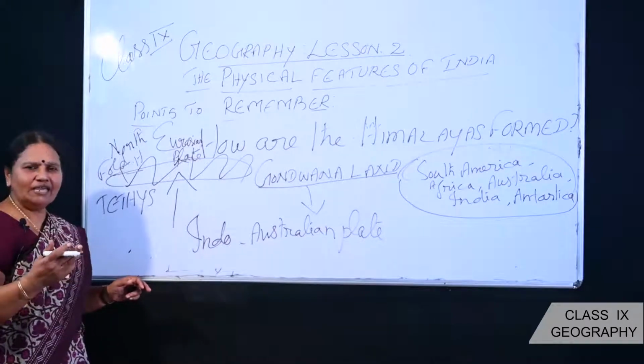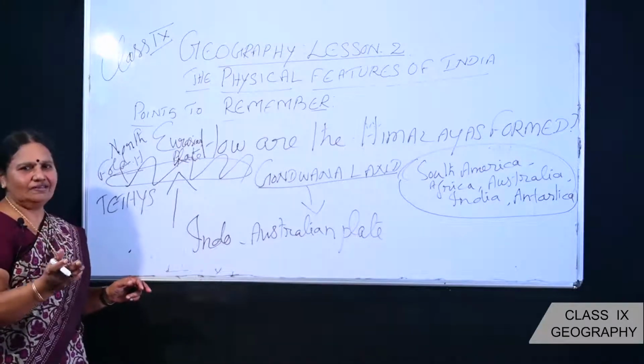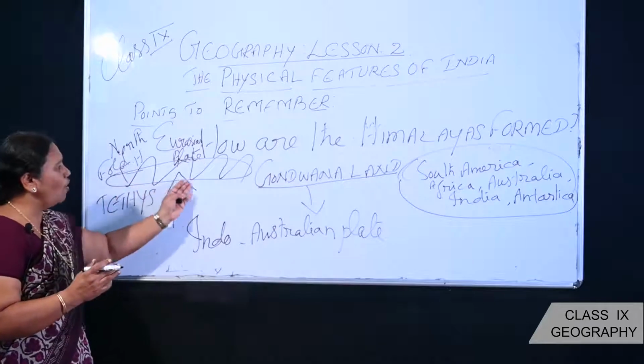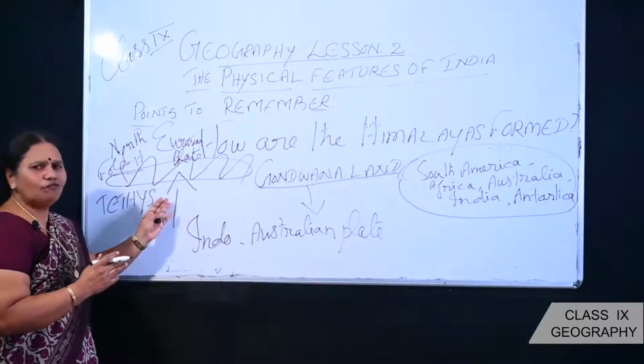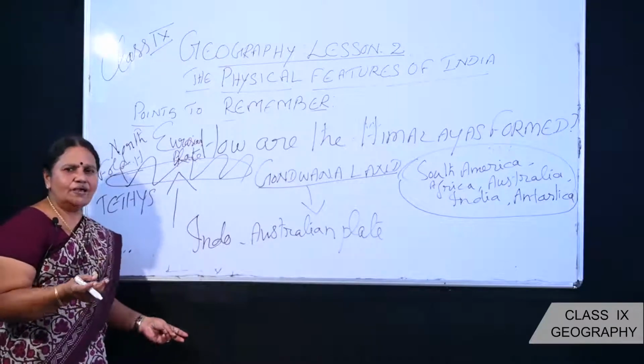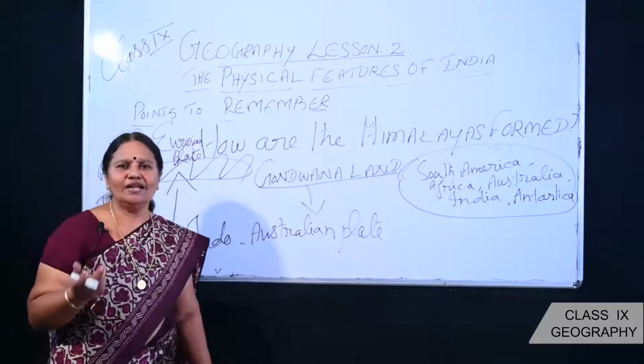That is why we are calling Himalayas the folded mountains. So the Himalayas formed out of that activity. In such a way, the Himalayas are formed. So we are calling Himalayas folded mountains, young folded mountains.